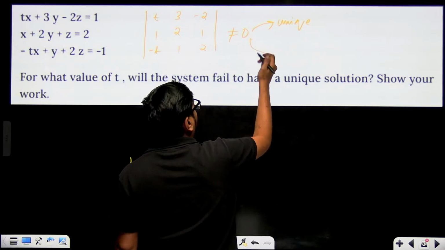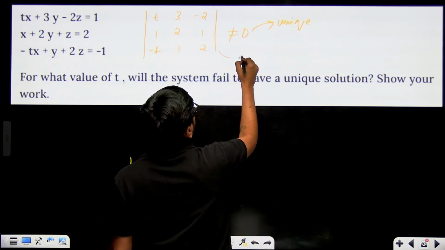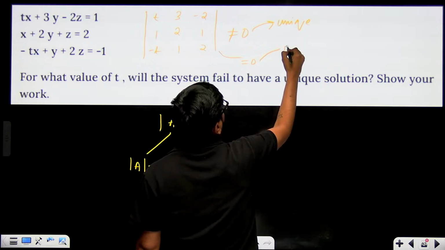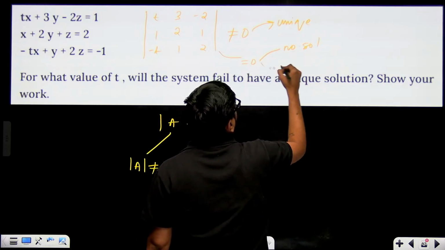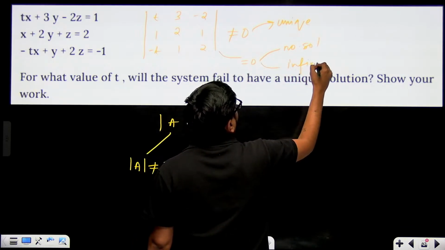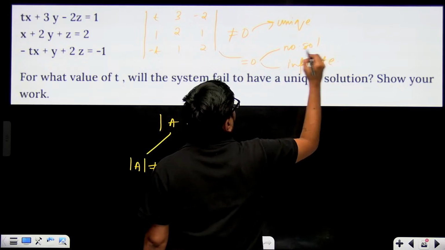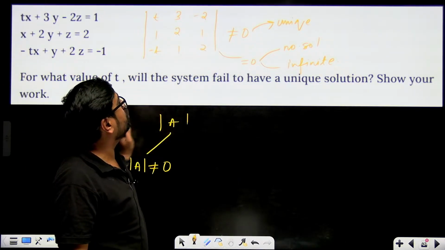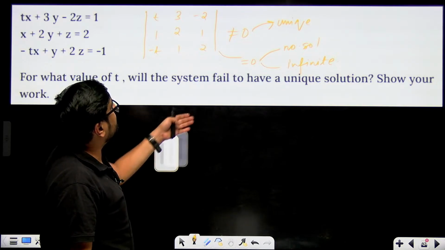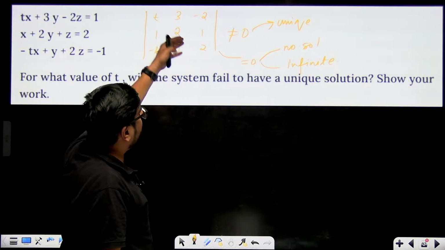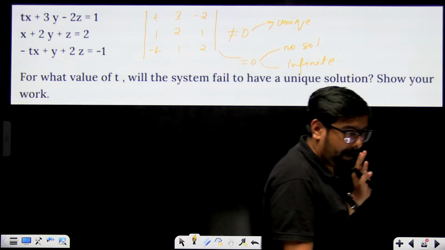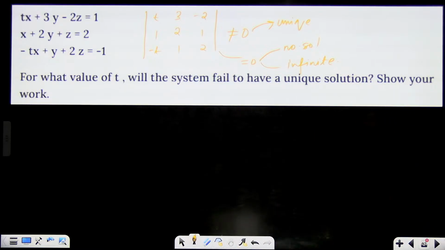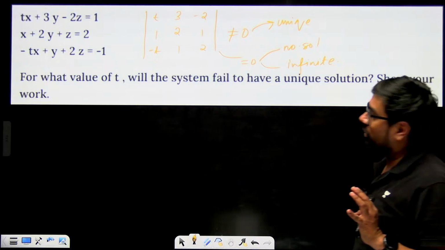If it is equal to 0, then we'll have either no solution or infinite solutions. So if this type of question comes, what you have to do is make this determinant equal to 0. That's it. You have to just make this determinant equal to 0 and find the value of t corresponding to that. You will directly get your answer.